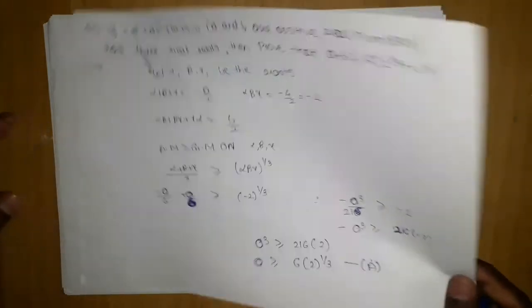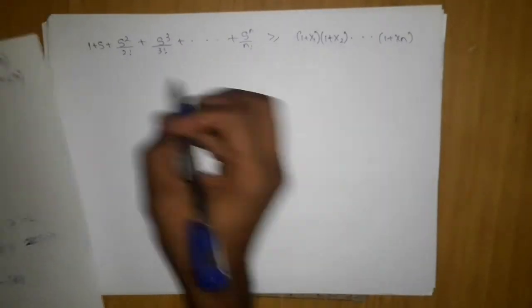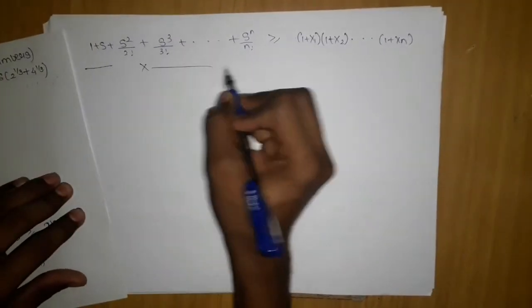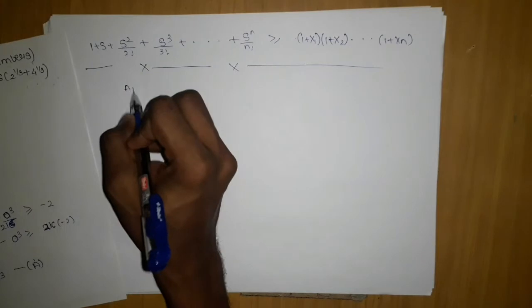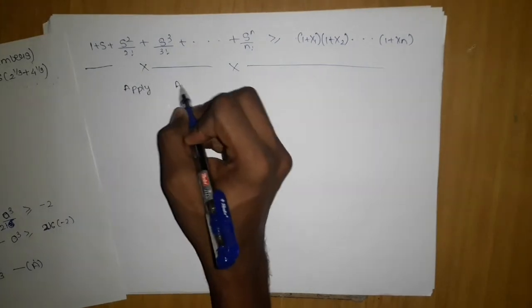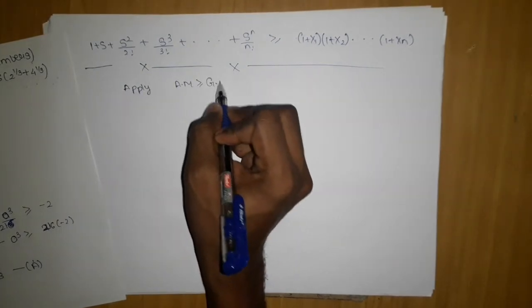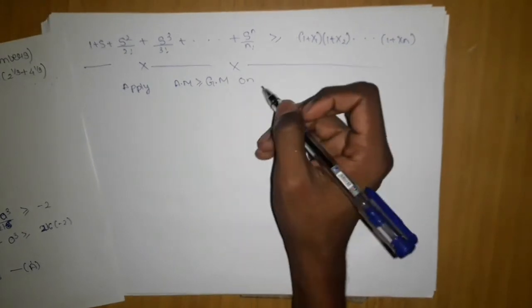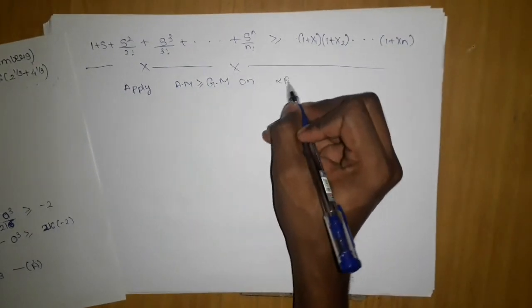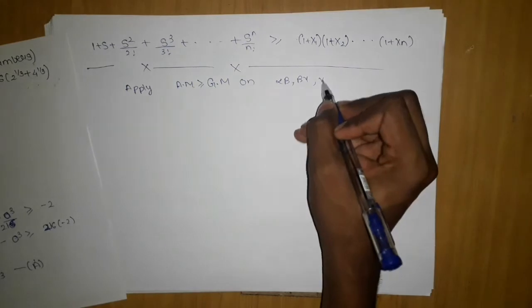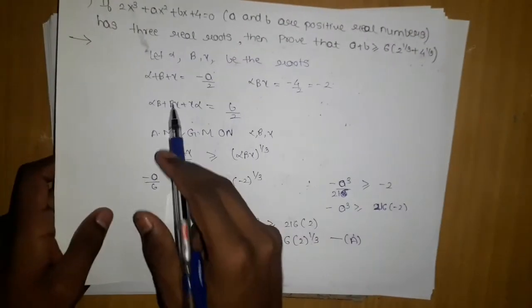Now similarly, I am solving this question here. We will apply AM greater than or equal to GM on alpha beta, beta gamma, gamma alpha, because that is the second value which we have, and from there only we can get b.